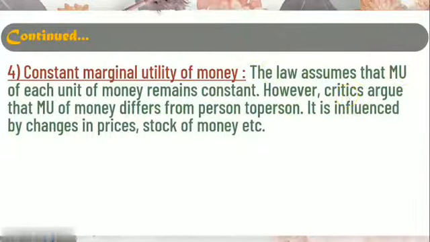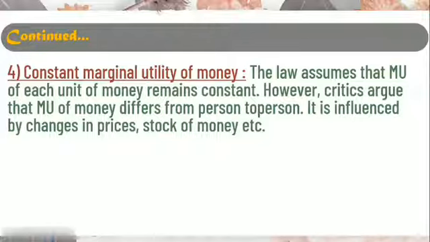The law assumes that marginal utility of each unit of money remains constant. Students, it is not possible. When the person starts earning more, his desire, his needs are going to increase. And therefore, the more he is going to earn, the more satisfaction he wants to achieve. Therefore, marginal utility will never come down.